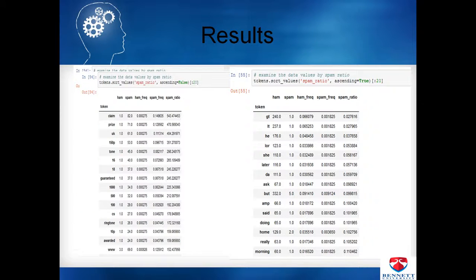The next approach uses the term frequency, looking at the spam ratio of words like claim, prize, UK, guaranteed, 1500, 1000. Some words are not spam, so their spam ratio is very low, like 0.20 and 0.761, while the spam ratio of a word like claim is 470 point something.